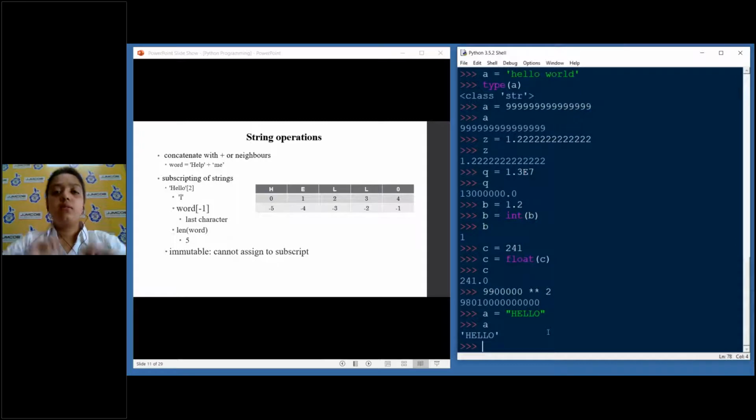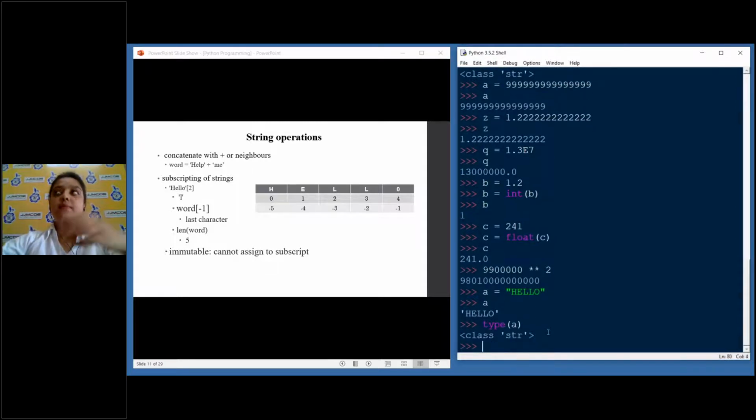So if I do the type of A, what do I get? Obviously, str. So I have A. Now you might be wondering what can I do with this string? Well, friends, there are many things that can be done with a string.